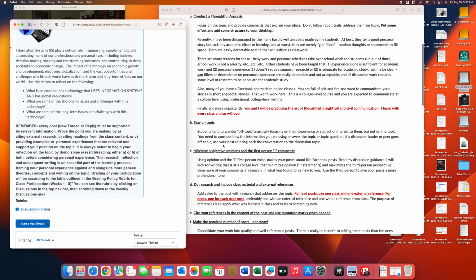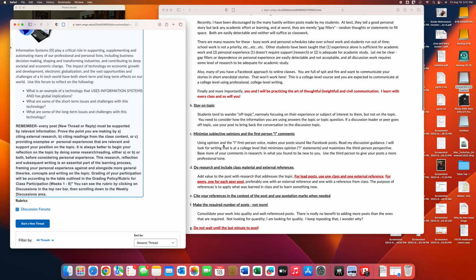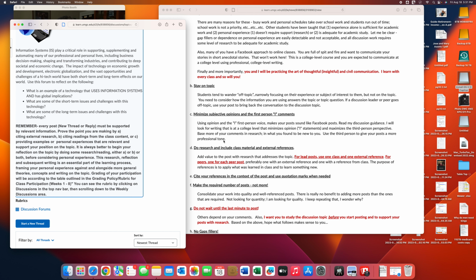Now again, stay on topic means stay with the topic. Don't start going left field and forget about the fact that this is about information systems. Minimize subjective opinions and first-person I comments. This is to train you. This is about training you about how to write papers. Too many people use the I comments. I think, I do. I already know that you know that. What I'm interested in is what is it that you're learning new. So this is where I want you to do this research.